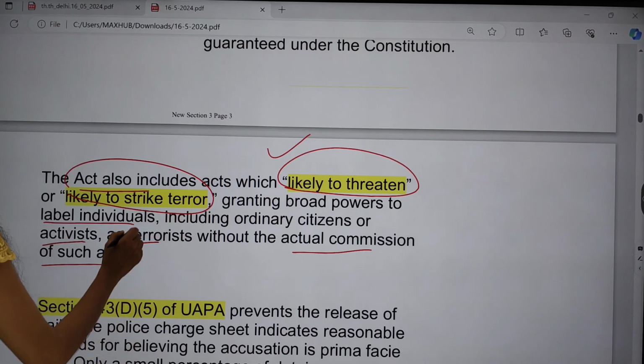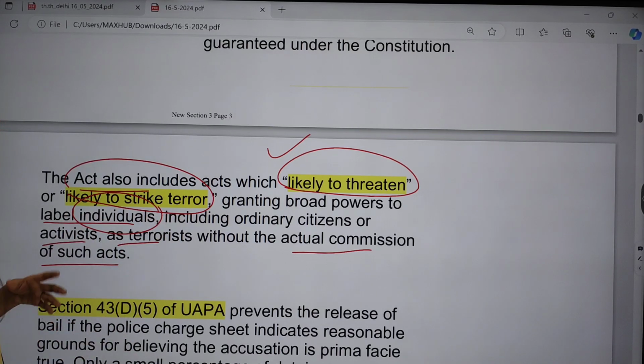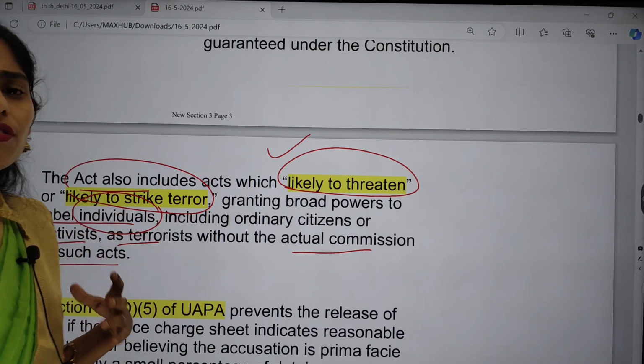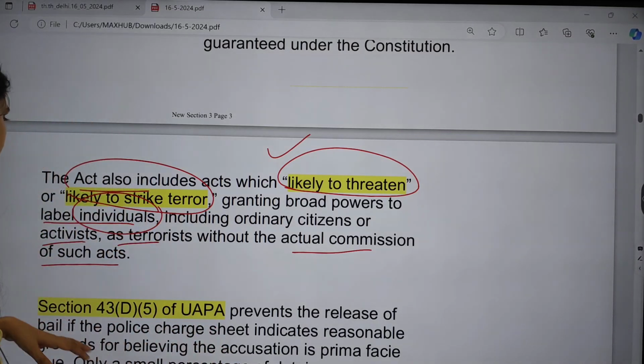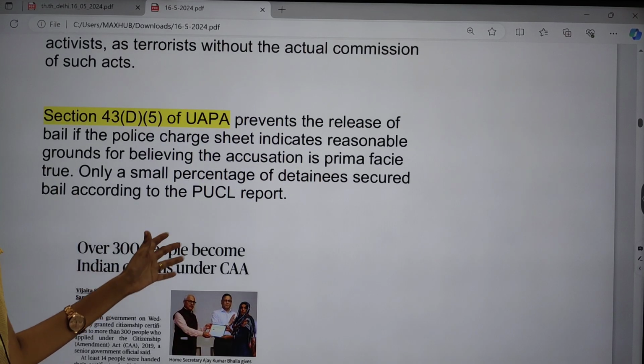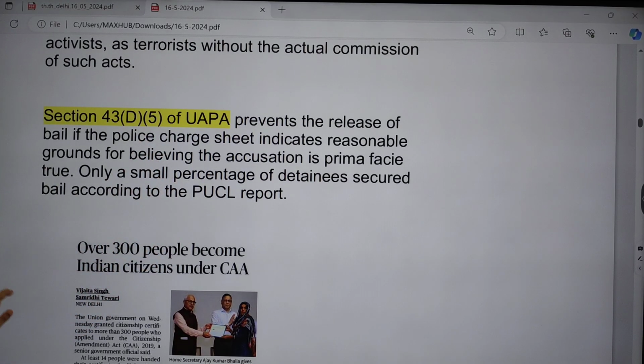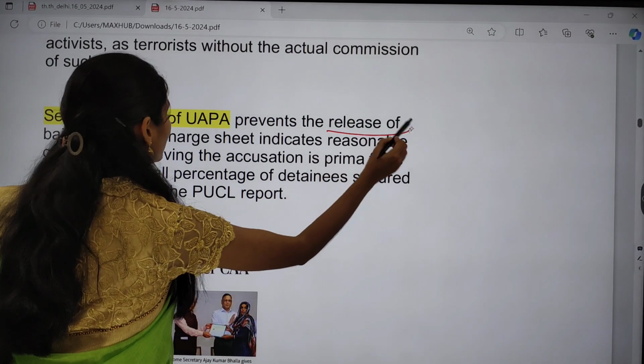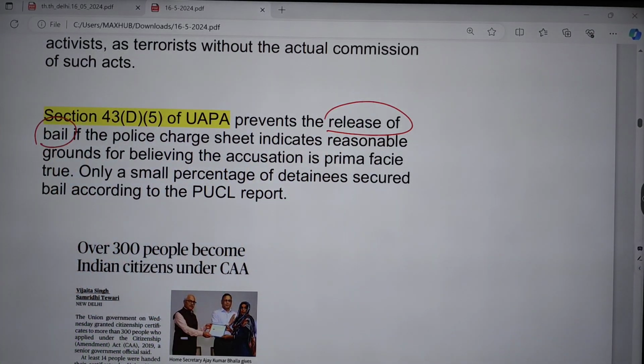Because of this, individuals, ordinary citizens or activists are labeled as terrorists even before commission of an actual act. And Section 43D, clause 5 of the Unlawful Activities Prevention Act prevents the release on bail. There is no bail here, so this is also one challenge.